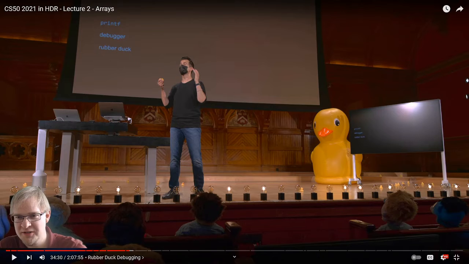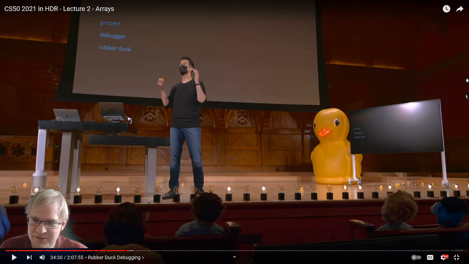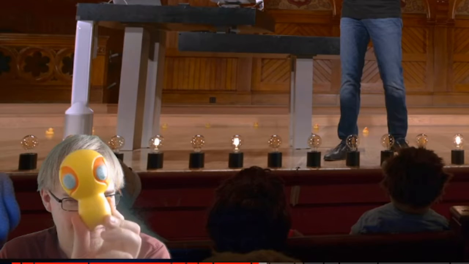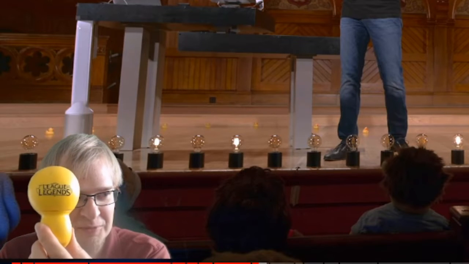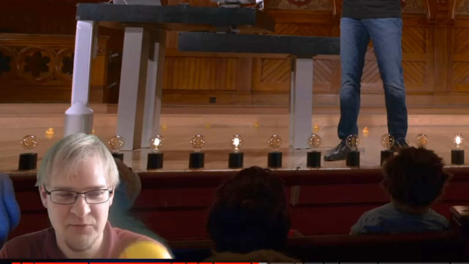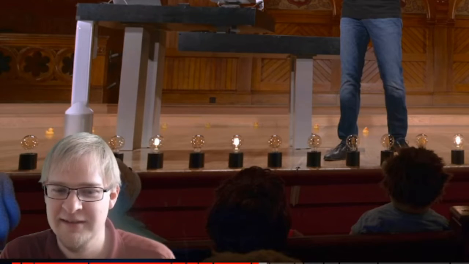Okay, so rubber ducking is like talking to an inanimate object about what your code is supposed to do, and I guess I'm going to show you my rubber ducky. It's a meep from League of Legends. I guess that will be my companion for coding.